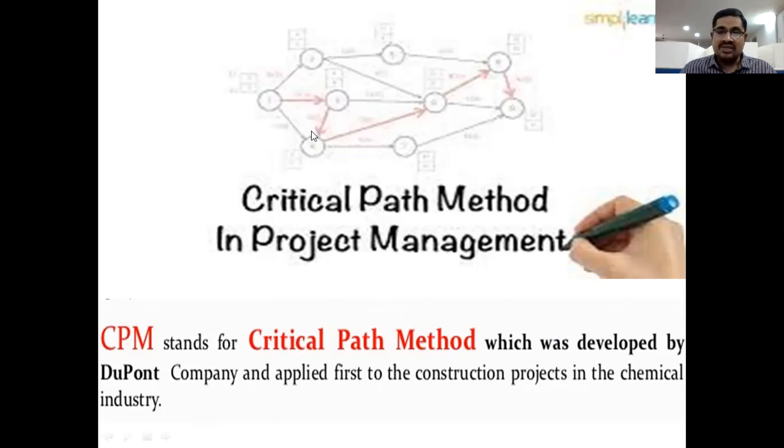Another major purpose of this network diagram is that from the starting point to the finishing point, we can know what the activities and events are, what the timings of each activity are, how to find the critical path, what the simple paths are, and also the total project duration. We can easily understand all these things. So this is all about the network diagram.